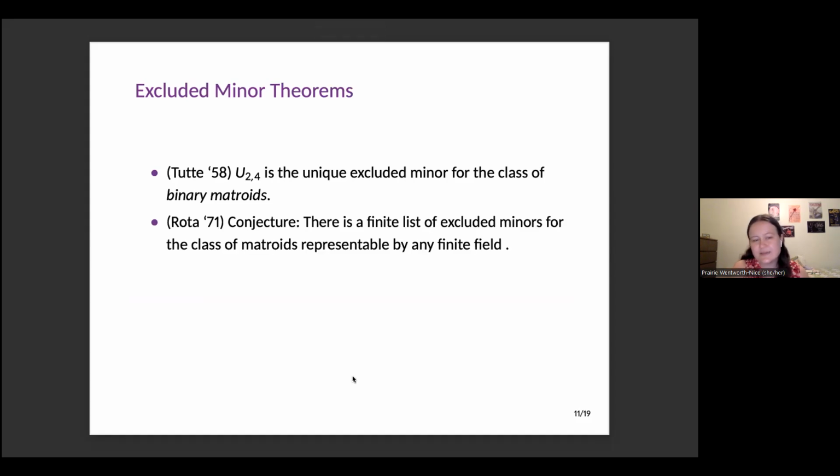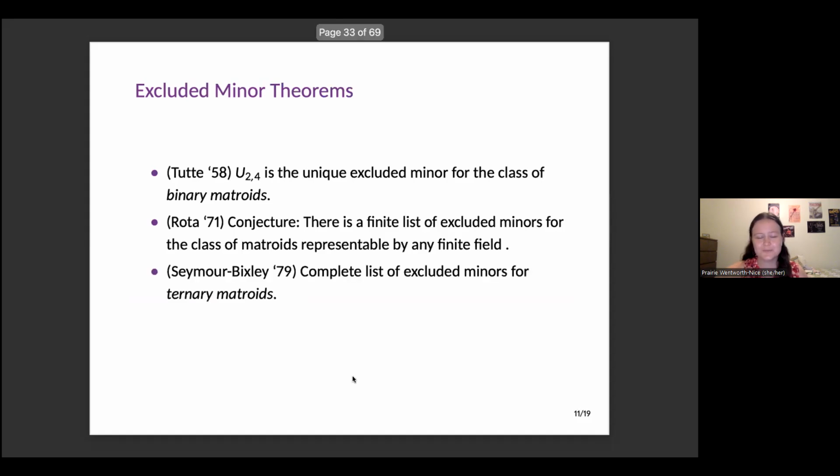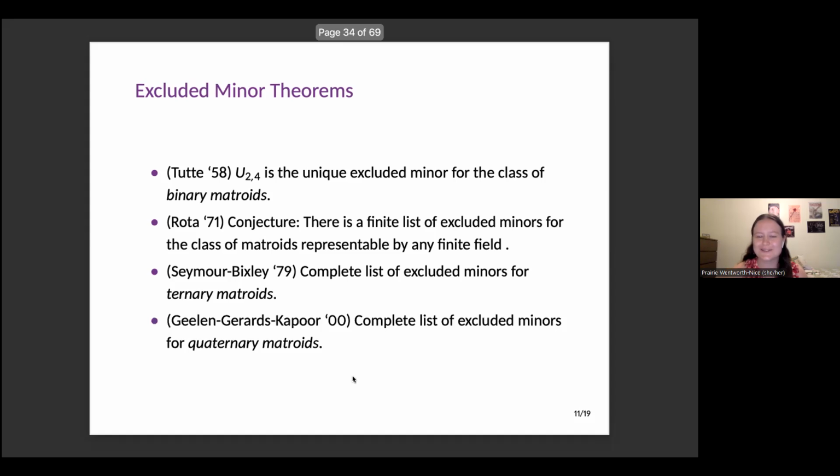Then in 1971, Rota made a conjecture that there's a finite list of excluded minors for the class of matroids representable over any finite field, which is a pretty big conjecture, and there's no published proof of that as of right now. 8 years later, Seymour and Bixby showed that there was a finite list for ternary matroids, so matroids represented over a field of 3 elements, and it took another 21 years for us to get to matroids on 4-element fields.